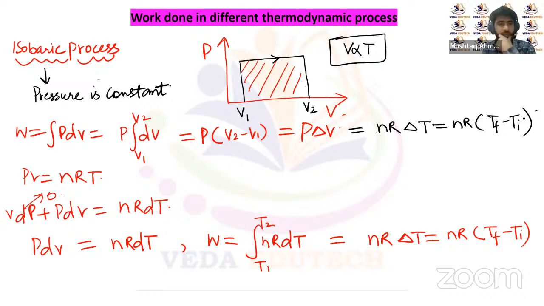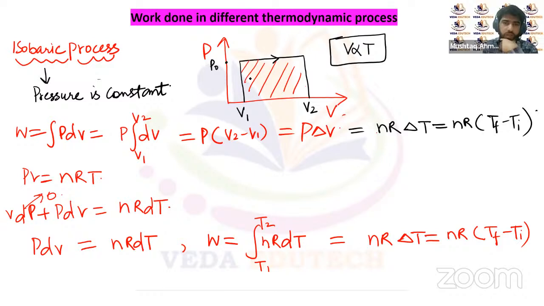So for an isobaric process, the work done is simply nR delta T. Or if we have been given a pressure versus volume graph, it will be a straight line parallel to the volume axis. The area under this rectangle will give us the total work done. Let's suppose the constant pressure is P naught.